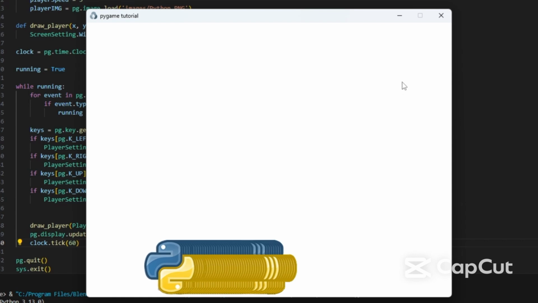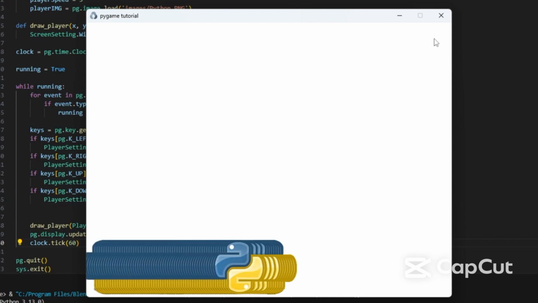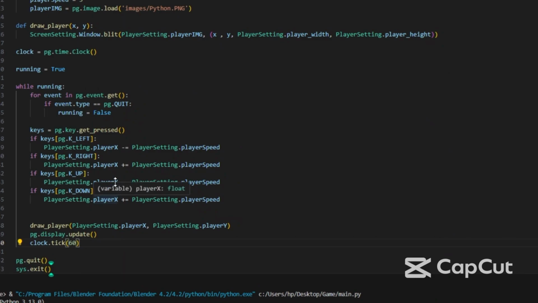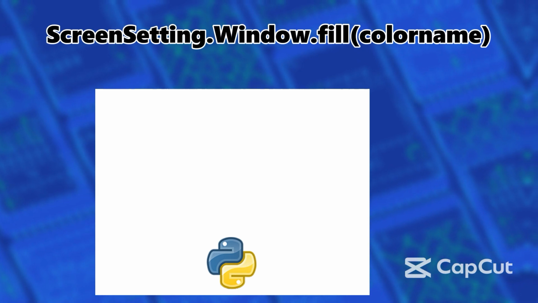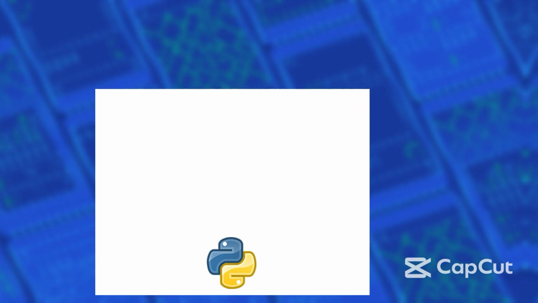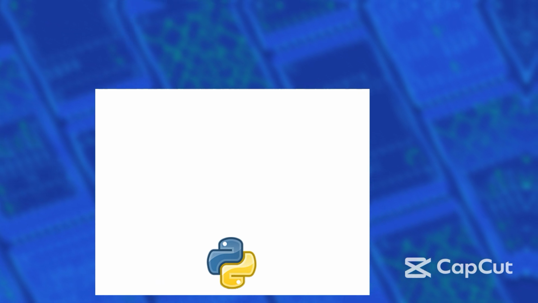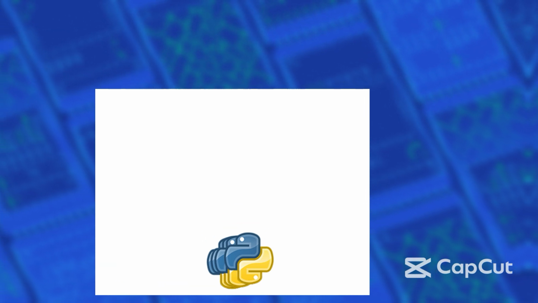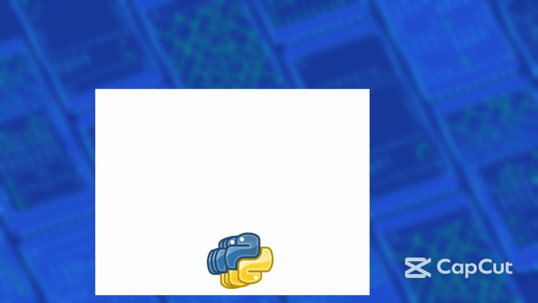So now we'll try the game. Oh no, we have problems, so we need to fix it in the while loop. In the while loop we will add a simple line. This line is going to fill the background every frame. So if the player moves and the program draws the player again, you can't see all of the players.